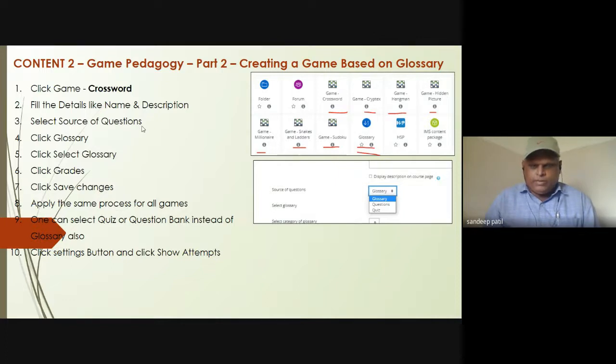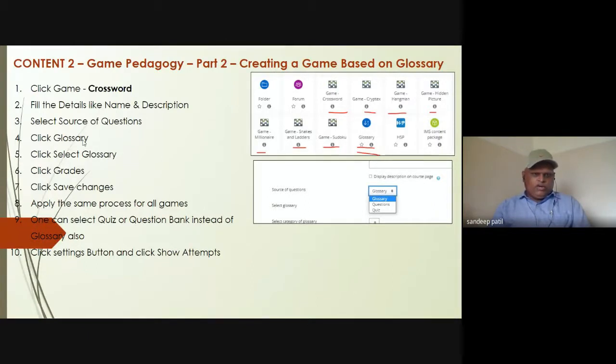So there are three different sources of questions. One source of questions is a glossary. Another source is the question bank, that is, the question category that we are preparing. And the next one is the simple quiz. So your simple quiz can also be your source of questions. So there are three sources of questions: glossary, question bank, and a quiz.